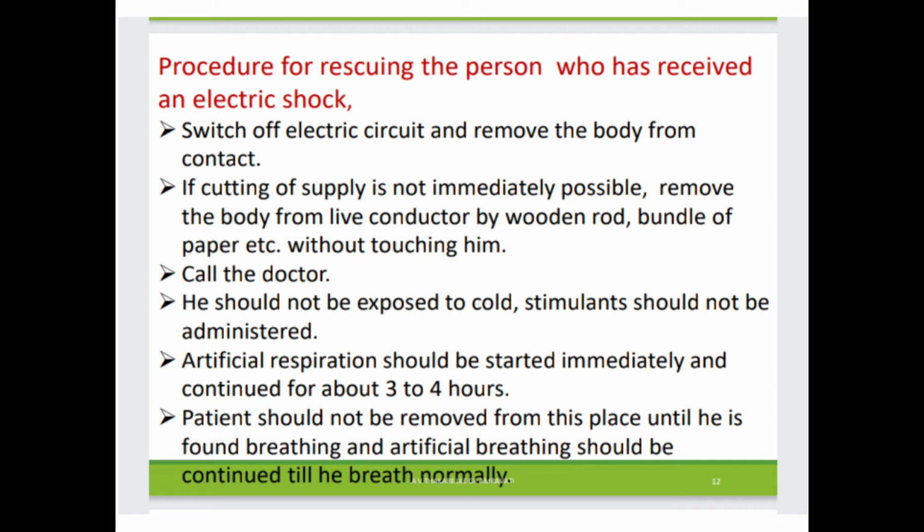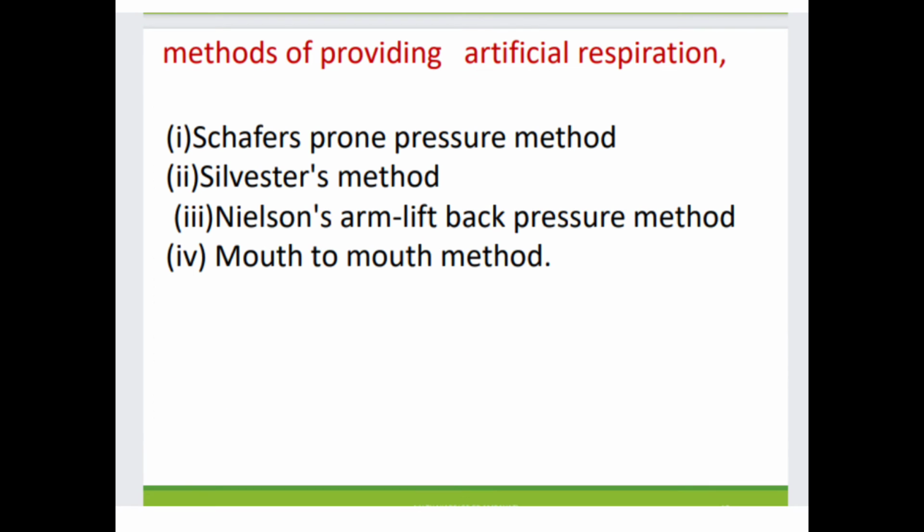Next, he should not be exposed to cold. Stimulants should not be administered. Artificial respiration should be started immediately and continued for about 3 to 4 hours. The patient should not be removed from this place until he is found breathing, and artificial breathing should be continued till he breathes normally.